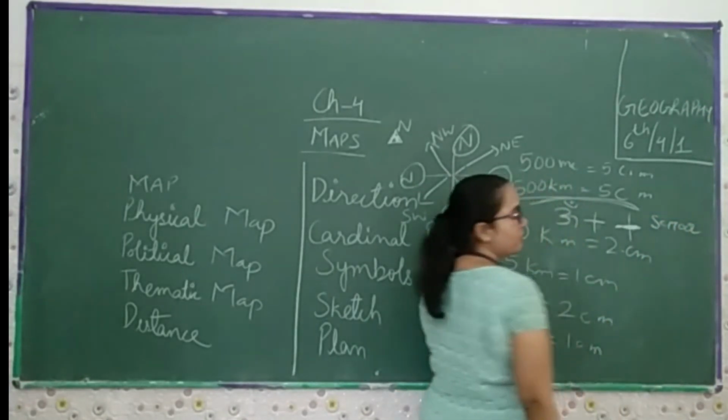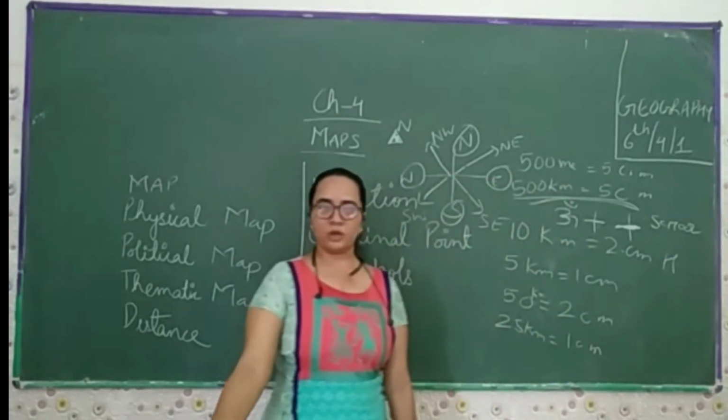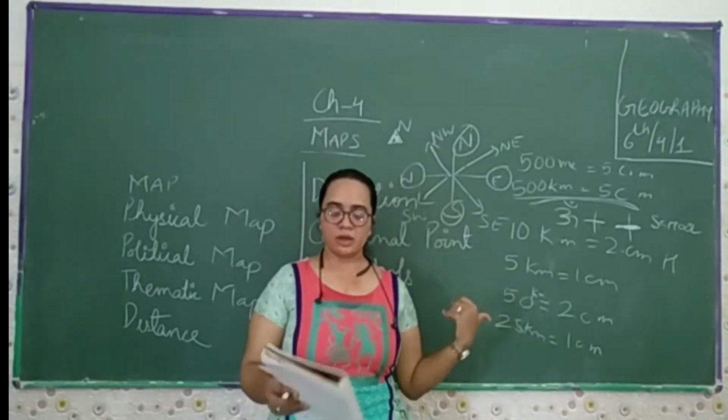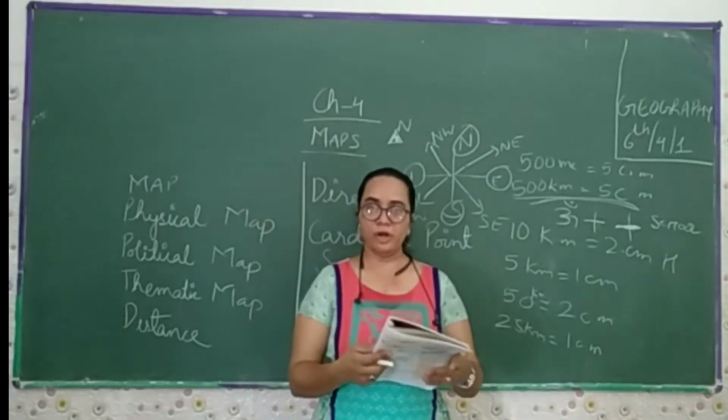So number of such things we used to write. For hotels, we used to write H. So these are the symbols which we are using, so that people come to know what the particular things are at a particular place on the map. So a symbol is the third important component of the map.